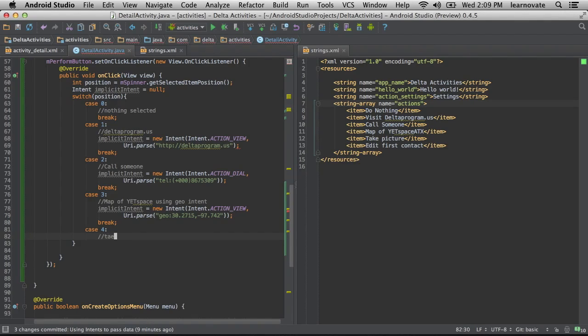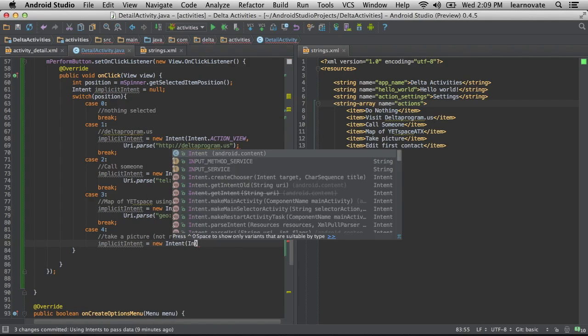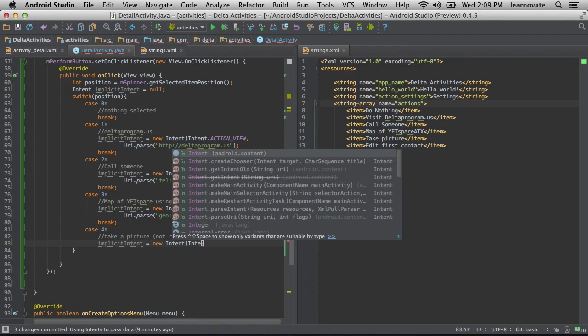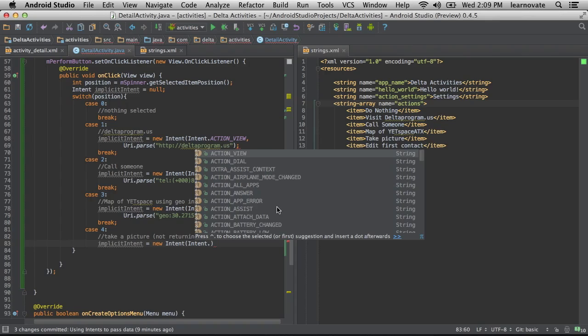But I just see intent. I don't see implicit intent, other than the fact that I called it implicit intent. So what do you mean by that? Like you're creating a new intent, but how is this different from the intents you created in the previous exercises? Well, that might be easier to see when I'm actually using it.